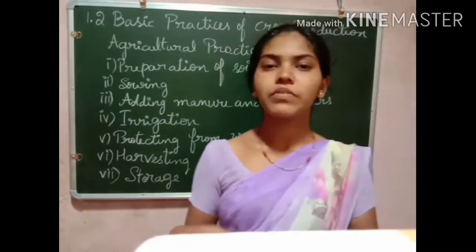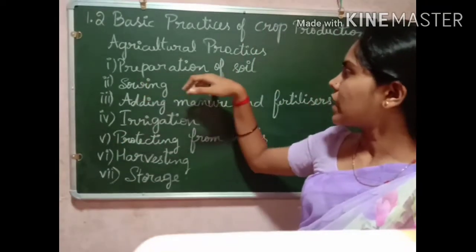Now let us discuss one by one. The first step is preparation of soil. The first step in the agricultural activities is the preparation of the soil. Why is it important? This preparation of the soil is the important task in the production of the crop. So what happens in the preparation of the soil? Here the people will dig the soil. When they dig the soil, the soil will be turned, and in order to loosen the soil, the preparation of the soil is important.